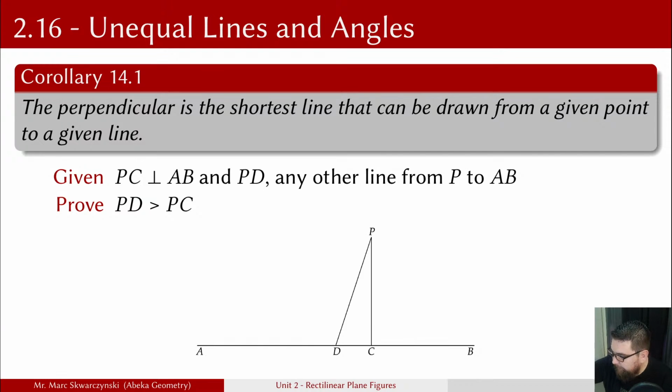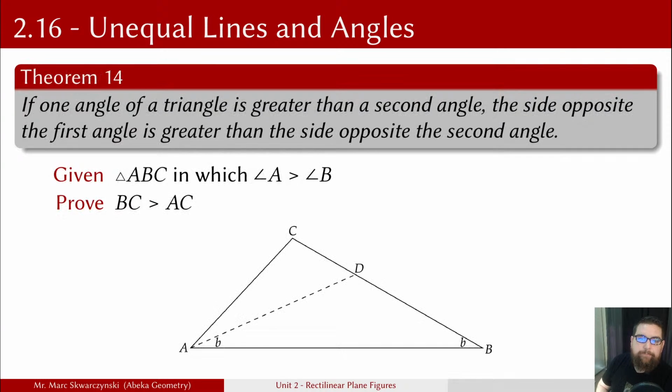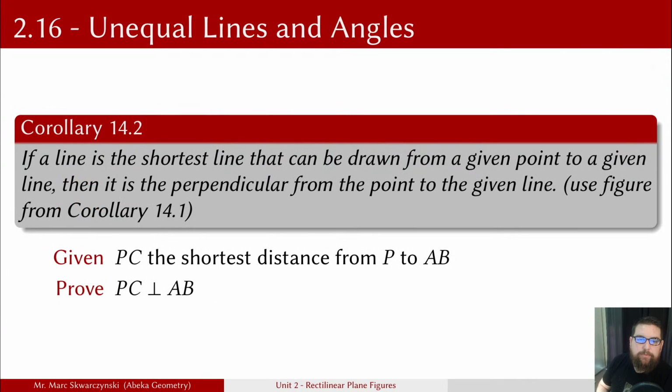All right, Corollary 14.2. If a line is the shortest line that can be drawn from a given point to a given line, then it is the perpendicular from the point to the given line. And we're using the same figure, so we're going to use the previous figure.